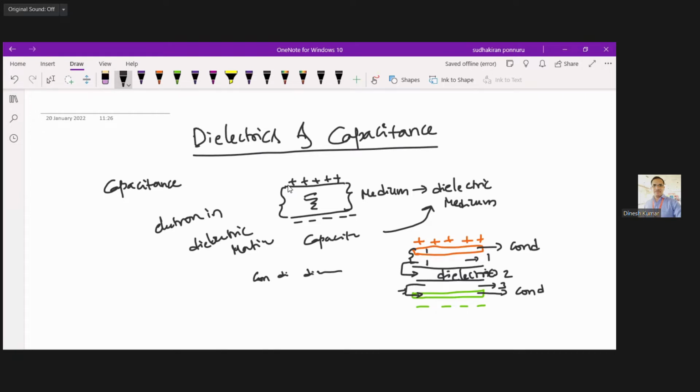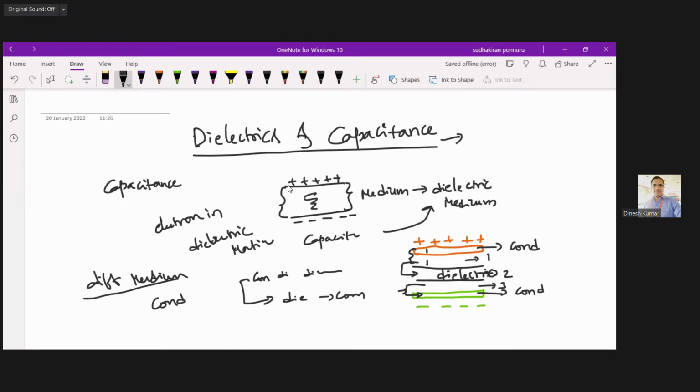Since the traveling of electrons is happening from conductor to dielectric material, dielectric to dielectric materials, as well as from dielectric material to conducting material, you should know how these electrons behave in different mediums. Once you know the conditions to be fulfilled by the electrons while traveling from one medium to another medium, then we can go for the understanding of the capacitance.